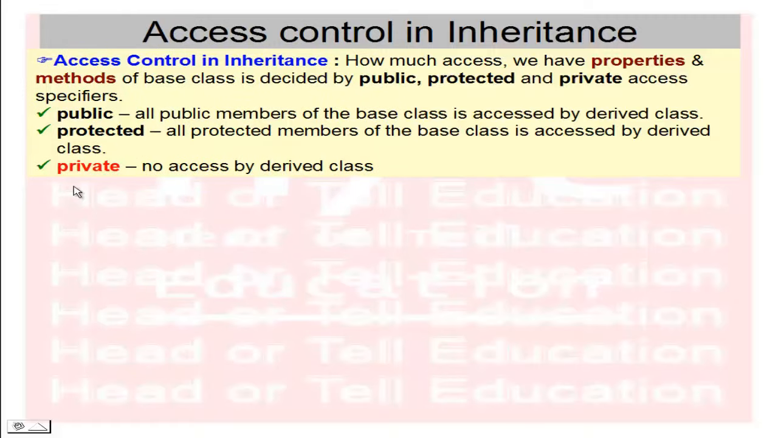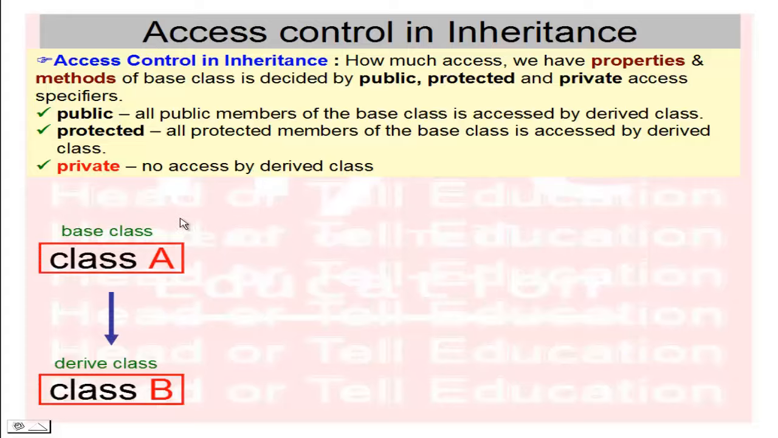And the final one is the private keyword. There is no access by the derived class, meaning if any property or method is defined with the private keyword, we cannot access it in the derived class.